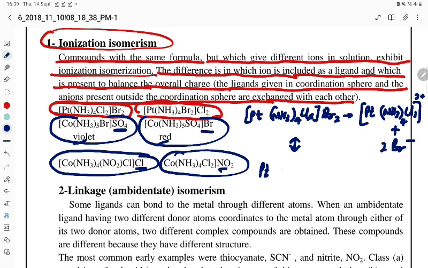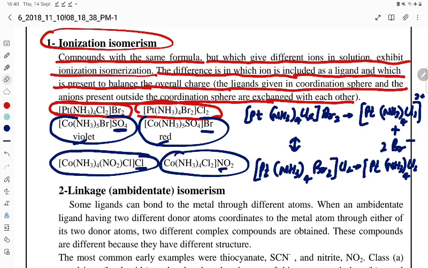If you are taking Pt(NH3)4, with Br inside and Cl2 outside, then ionizing in water it is going to give Pt(NH3)4Br2, not Cl2 here, because inside is the bromine.